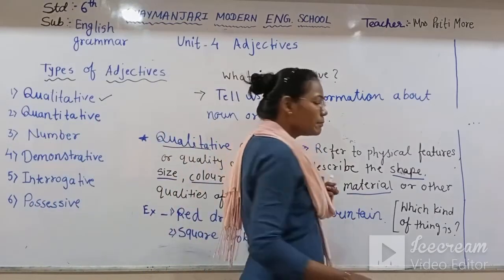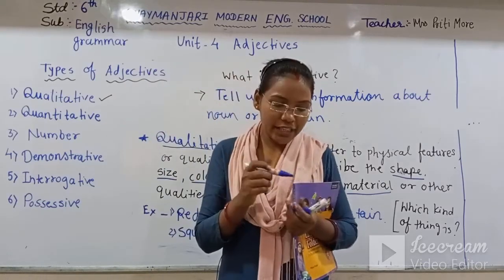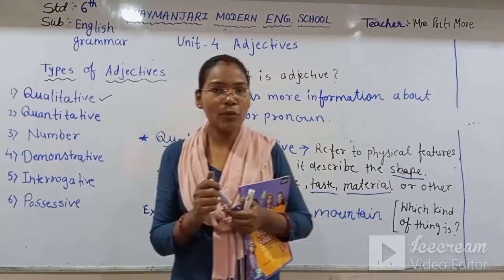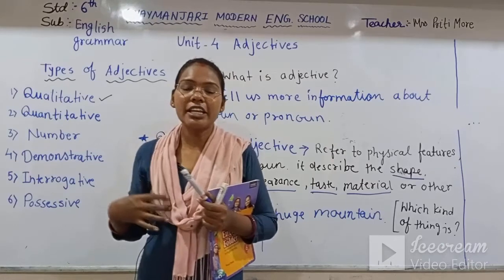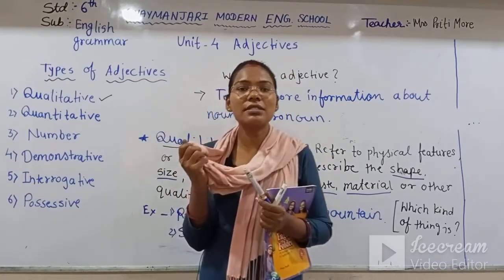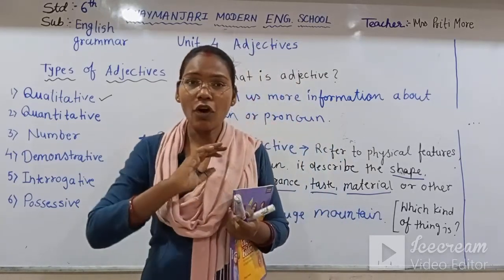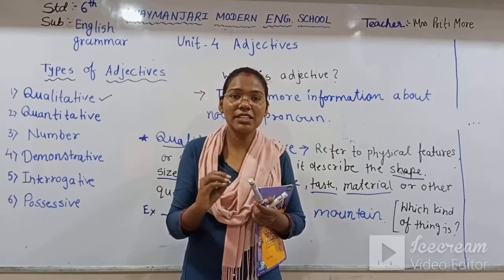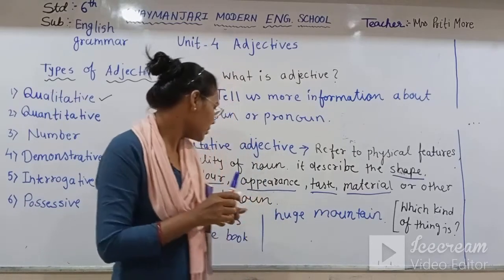And material: if I hold a ball and that ball is very soft, what is the material of that ball? It is a very soft ball, that means the material is very soft. If I touch this cup, this is cotton, this is very soft. Sometimes things are very tough or rough. So the material or texture of things is also a qualitative adjective.